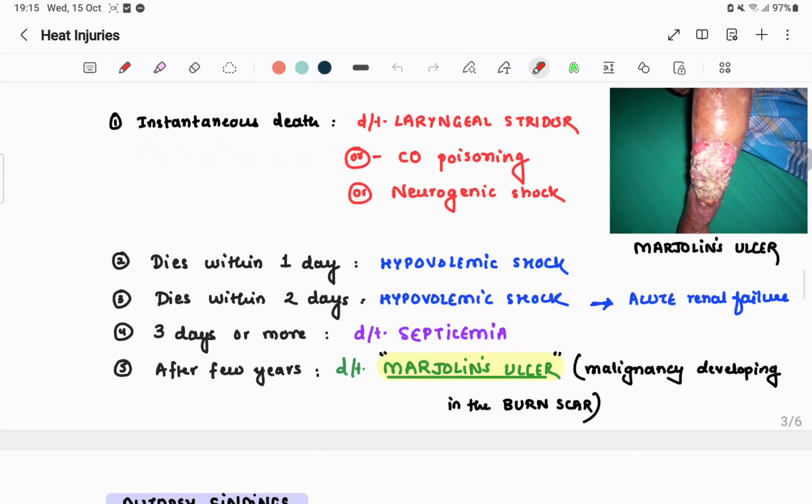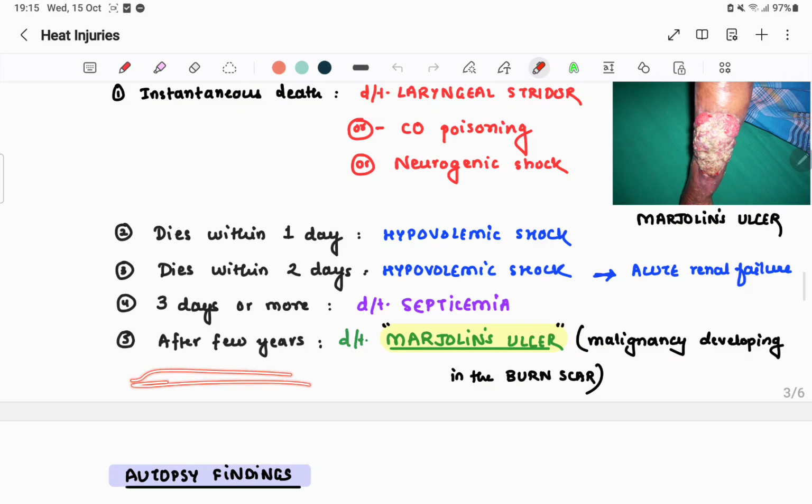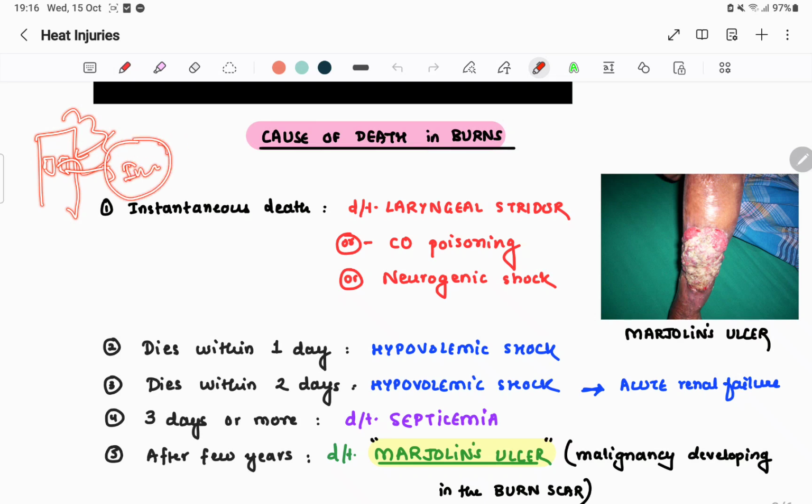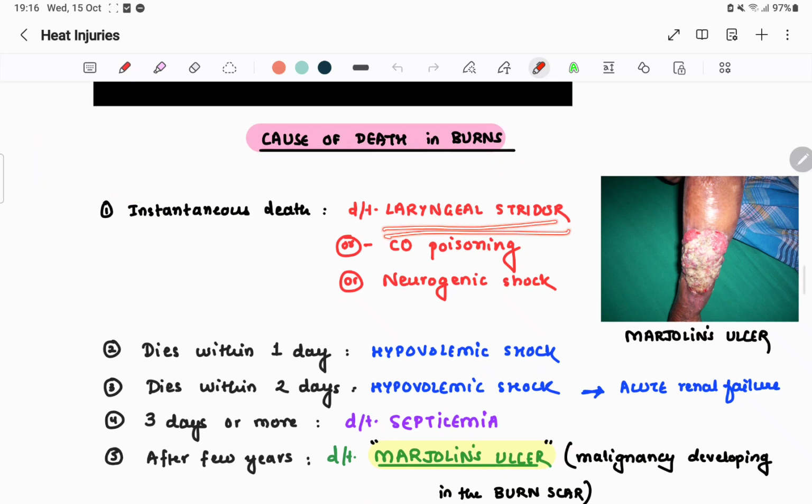Instantaneous death. Okay, so we have a timeline here. Death may occur instantaneously, death may occur within 1 day, within 2 days, 3 days or more, or there may be a delay in death after a few years. Okay, look at this cause of death. If death is occurring instantaneously, say a patient is in a building, there is a fire in the building and the person dies instantaneously, then what might have happened? You can suspect laryngeal stridor. Laryngeal stridor is the most common cause of instantaneous death in burns.